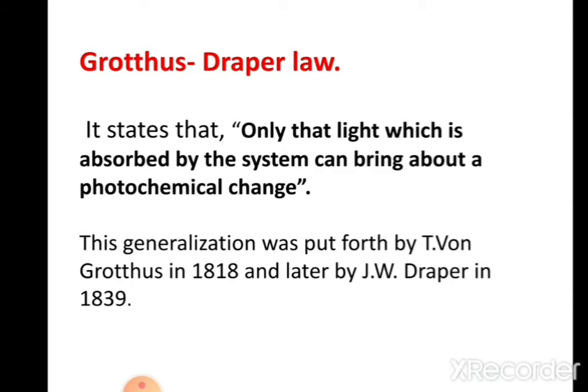First law, Grotthuss-Draper law. According to this law, when light falls on the object, a part of it is reflected, a part of it is transmitted, and the rest is absorbed. It is only the light absorbed by the reacting system that can be effective in producing chemical change. Or simply, we can say that only light which is absorbed can be effective in producing chemical change. This generalization was put forth by T. von Grotthuss in 1818 and later by J. W. Draper in 1839.